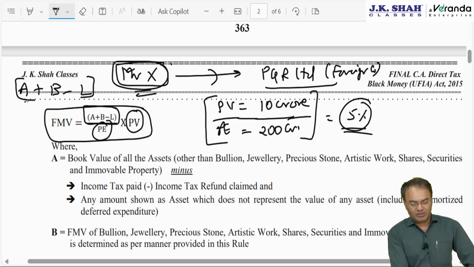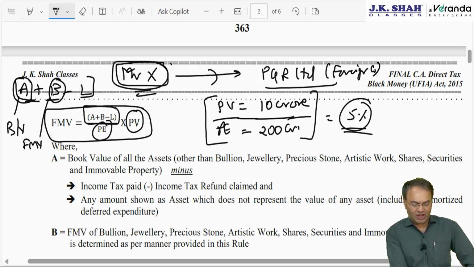A plus B, they are both assets. B means those assets for which we have to take FMV into consideration, and A means other than those assets which are covered by point B. Other assets we have to take book value. So assets covered by point A, we have to take book value, that is cost price or WDV. B means those assets for which we have to take FMV.